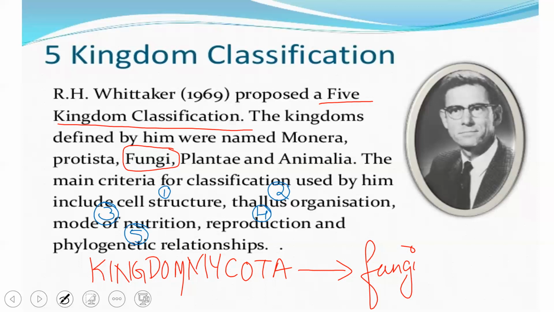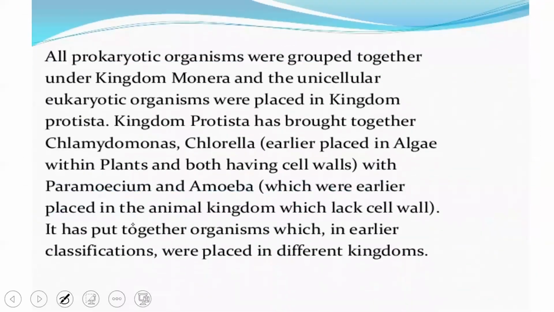So henceforth, the five kingdom classification was the most accepted system of classification, which was proposed by R.H. Whittaker. Here, all prokaryotic organisms were grouped together as Monera, and unicellular eukaryotic organisms were placed under Protista. Kingdom Protista included Chlamydomonas and Chlorella, which were earlier placed in Plantae because they had a cell wall as one criterion, but later they were grouped under Protistans.